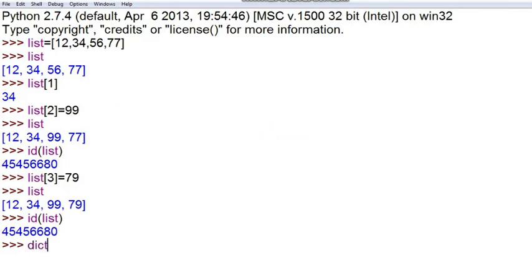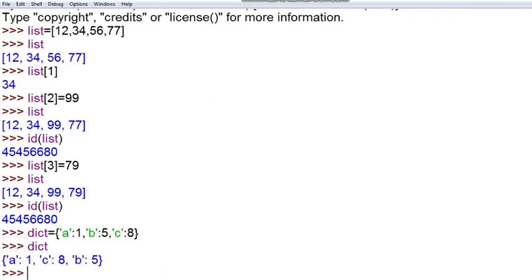Moving forward, let's see the dictionary. For defining the dictionary, I will use the variable dict. Dict is equal to curly braces. Now let me write a key and its value, then again a key and its value, and again one key and its value, and close the curly braces. Here the characters or strings will be enclosed in single or double quotes, but the integer values need not be enclosed in quotes. If you want to print the dictionary, you have to write dict.